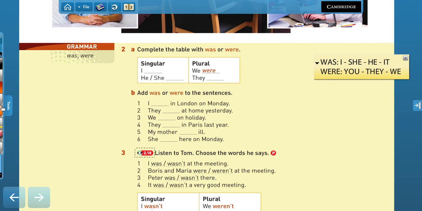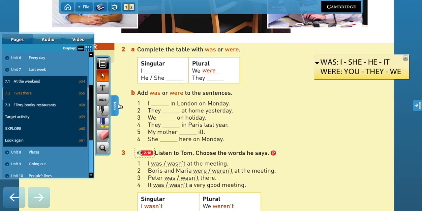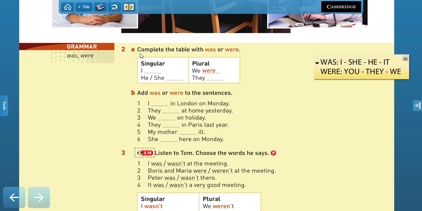So if we want to complete this table, we are going to say that for singulars, I was, he, she was, and for plurals, we were and they were, right? So that is going to be the rule.